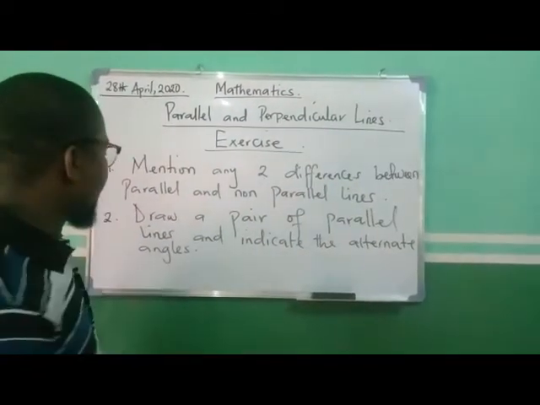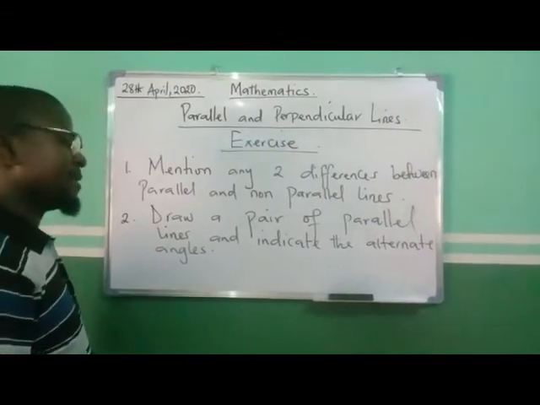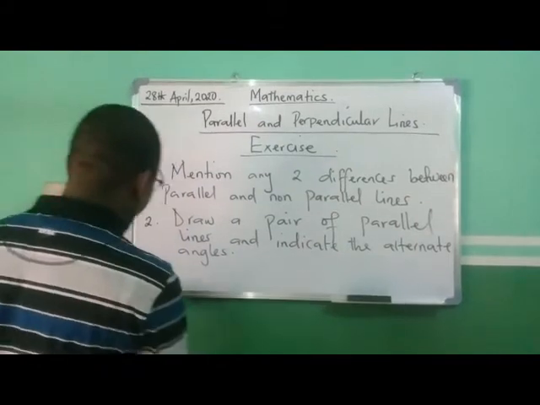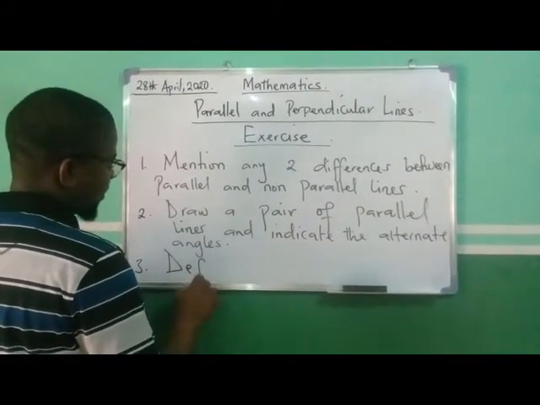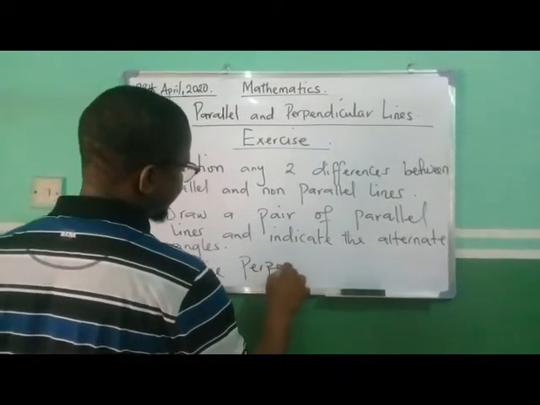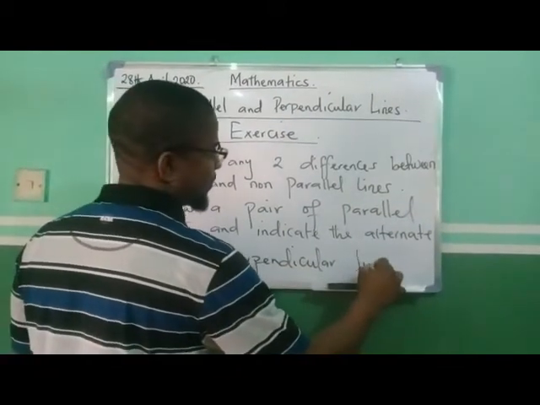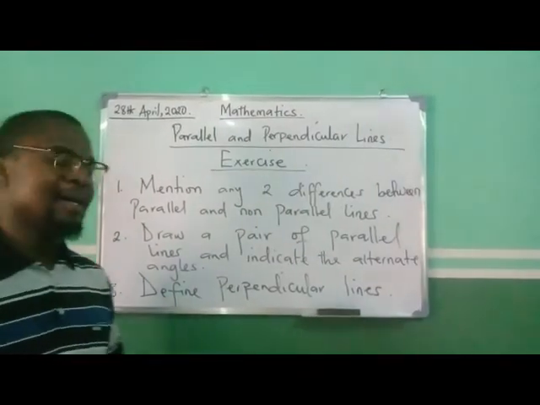You draw a pair of parallel lines and indicate the alternate angles, okay? Then the third one, you are going to define perpendicular lines. You are to define perpendicular lines.